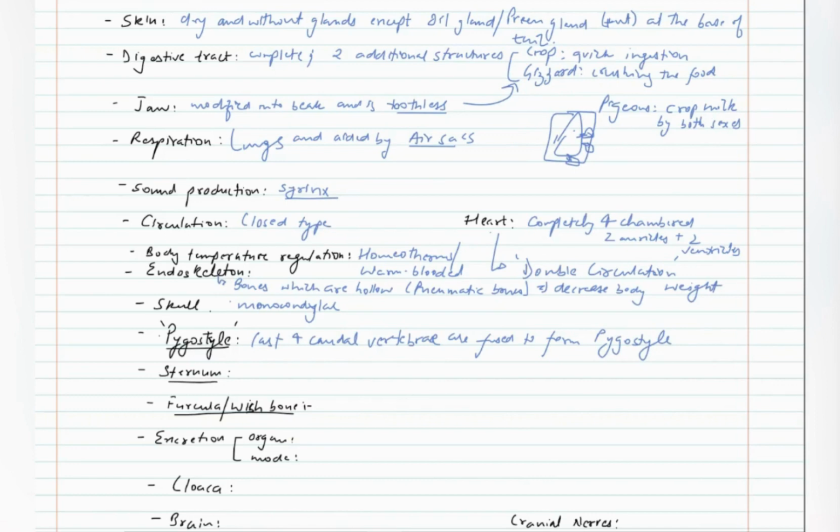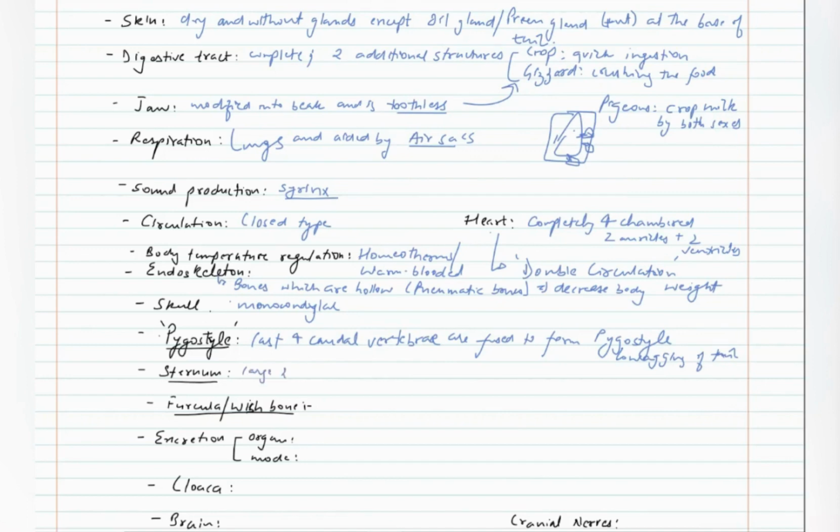When we use the term caudal, we mean the end which is towards the anus, and cranial means towards the brain. So the last four caudal vertebrae fuse to form a structure called pygostyle, which helps in wagging of tail. Wagging of tail is used to change direction during flight.